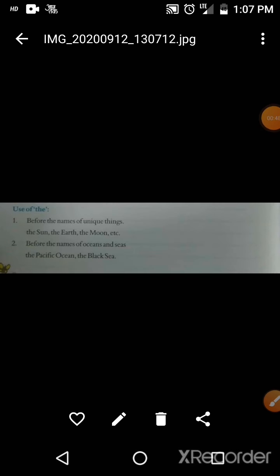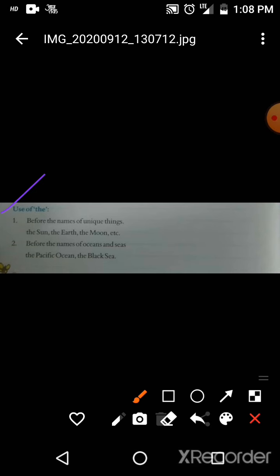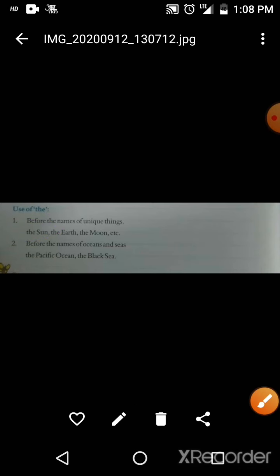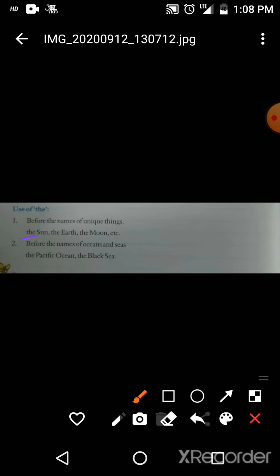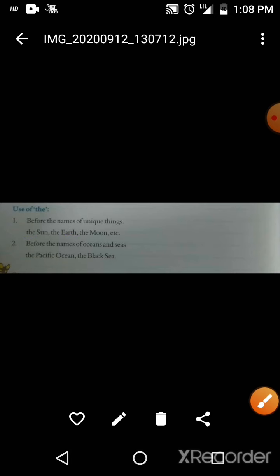We will see the use of "the" in detail, means where we can use the. First, "the" is used before the names of unique things, means the things which are unique, which is one in the world, like the sun. Sun is only one and it is unique in itself, so we use the before it. The earth, the moon. These things are unique.